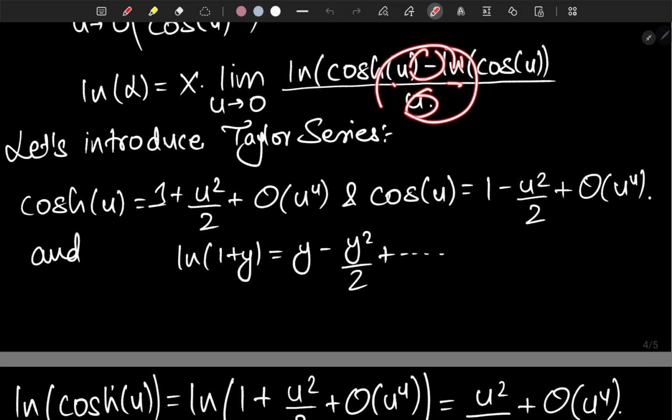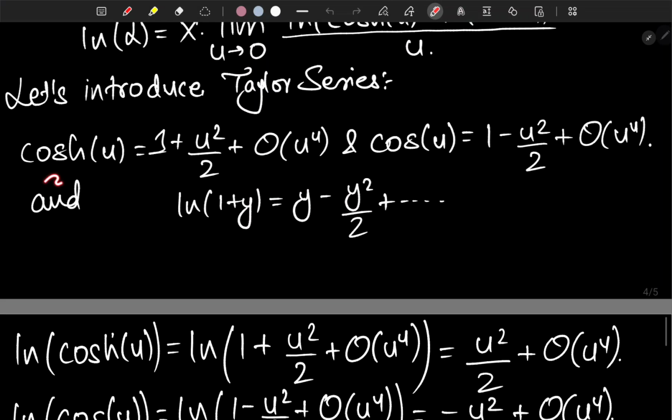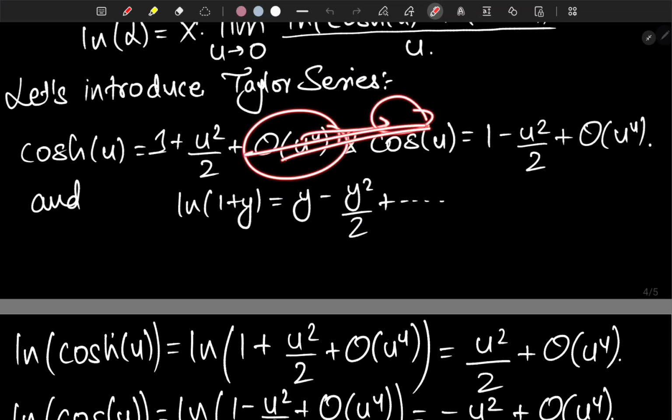In order to get rid of that, we just have to introduce some Taylor series. We know that the hyperbolic cosine of u has Taylor expansion 1 plus u squared over 2 plus higher order quantities. Eventually when we take the limit u tends to 0, we just get rid of all these higher order things.